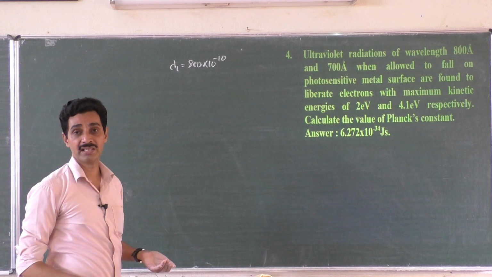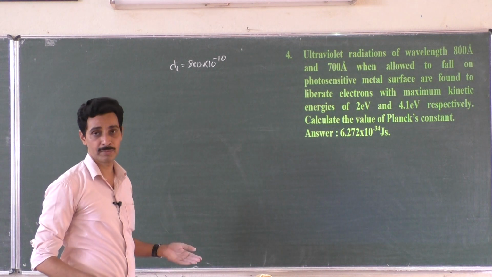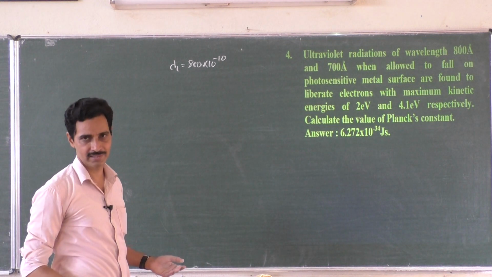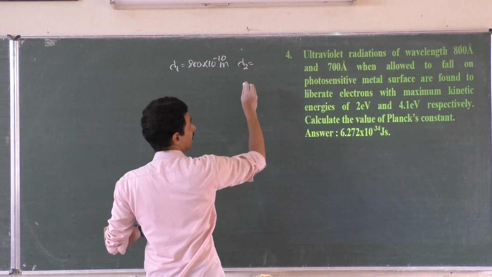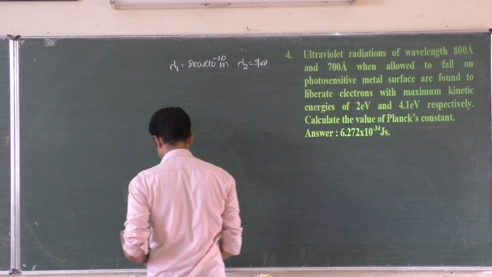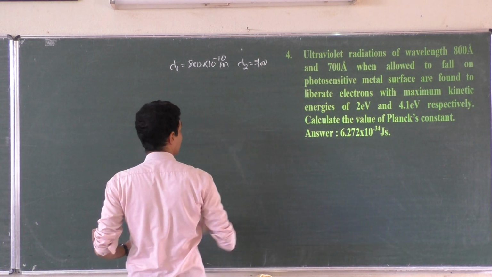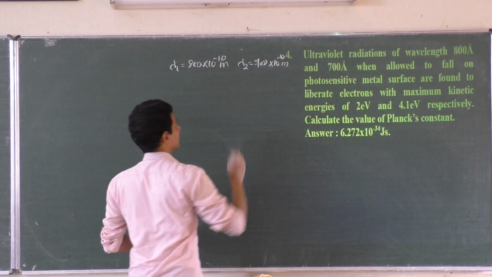Fermi, 10 to the power minus 15 meters. Nano, 10 to the power minus 9. Micro, 10 to the power minus 6. Milli, 10 to the power minus 3. So this is angstroms. And another one is how much angstrom? 700 angstrom. Now can you tell me which radiation is more energetic in this? Can you tell me? 10 to the power minus 10 meters.